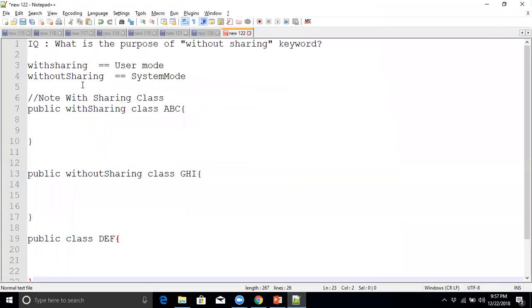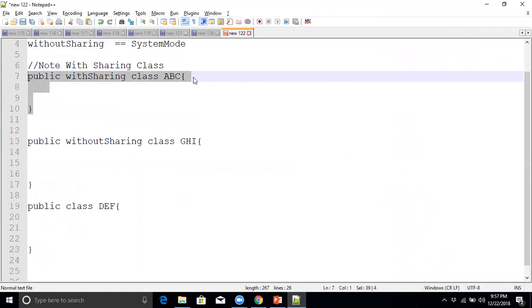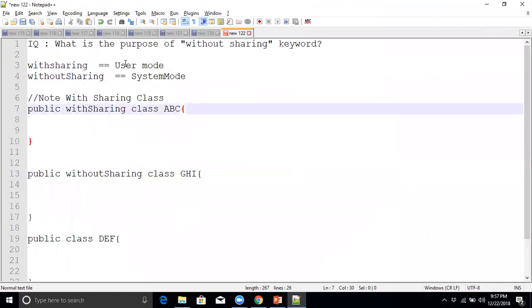Generally, with sharing means user mode, where whatever the sharing rules and everything will be applicable. Without sharing means system mode, where no sharing settings will be applicable. For example, we'll take one class with sharing. This class will run in user mode. User mode means whatever permissions the user has, he can see only those records. Without sharing will run in system mode, so you will see complete organization records.